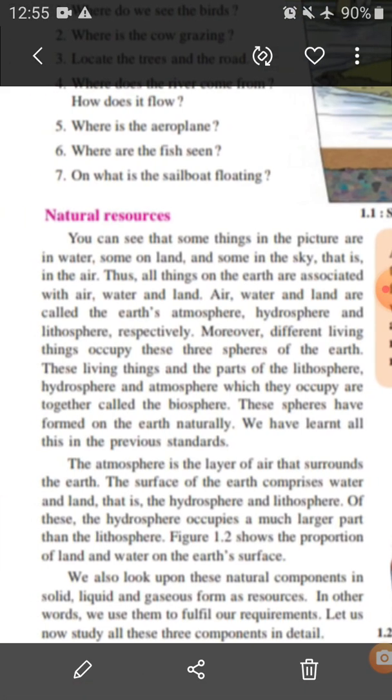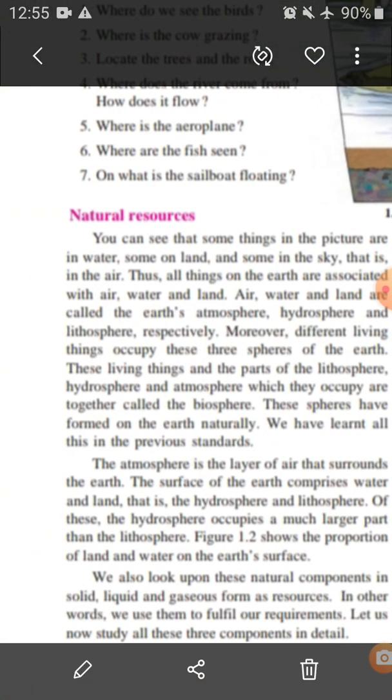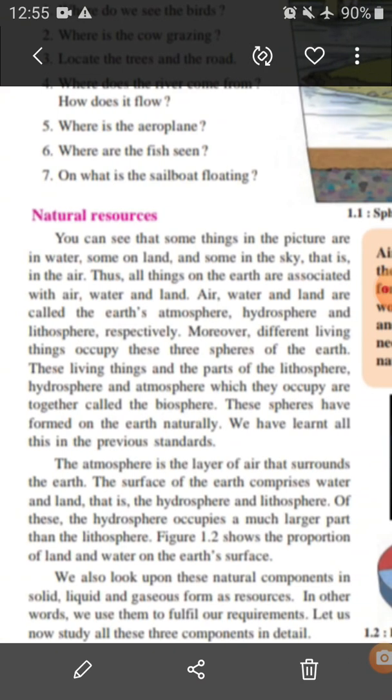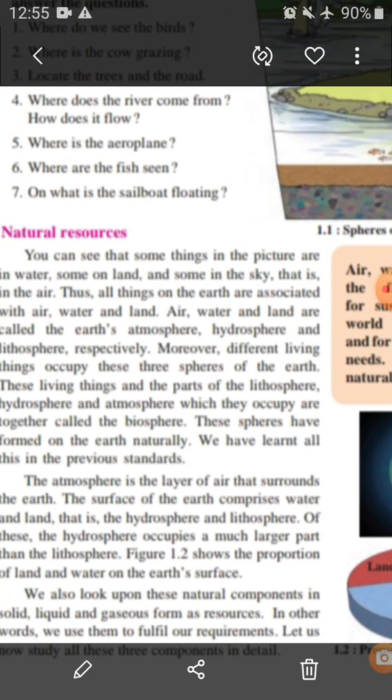Let us now study all these 3 components in detail. We know that an example of solid is land, in liquid it is water, and in gaseous it is air. Exactly right. Now we will learn about air.